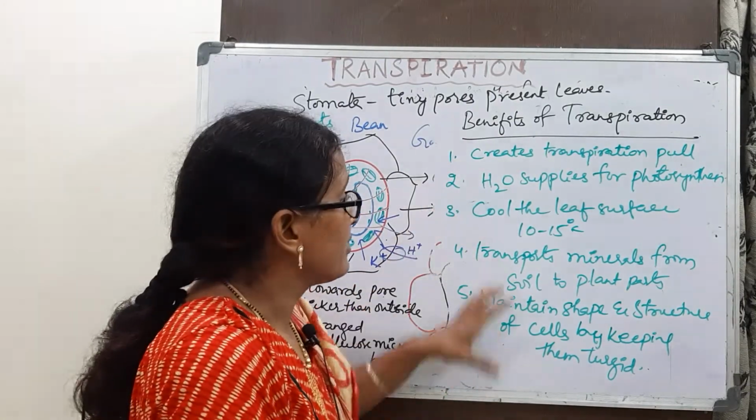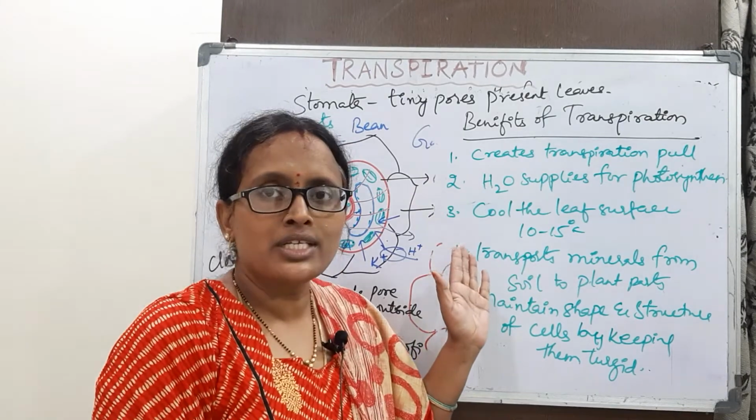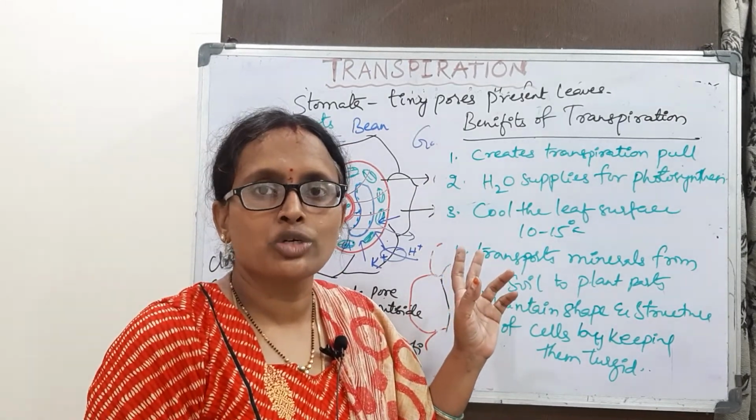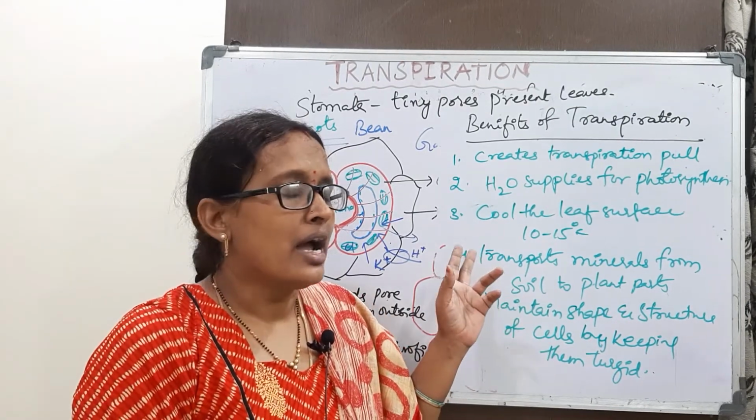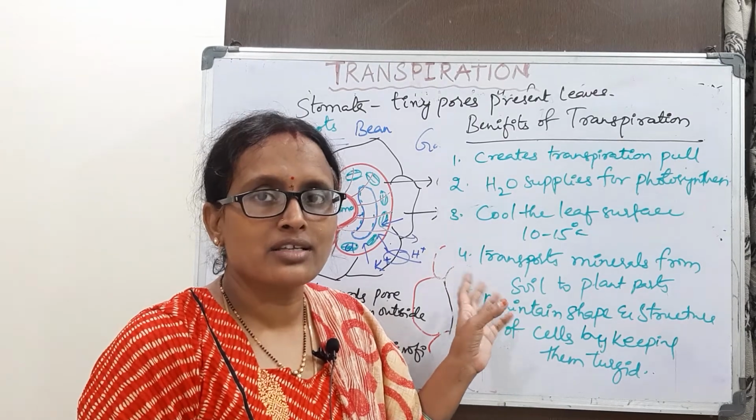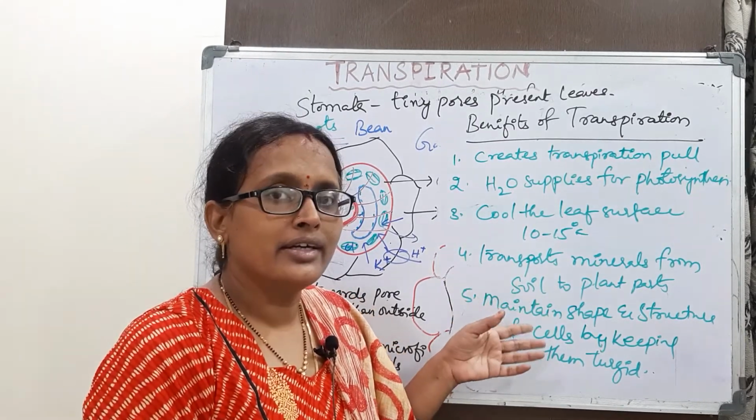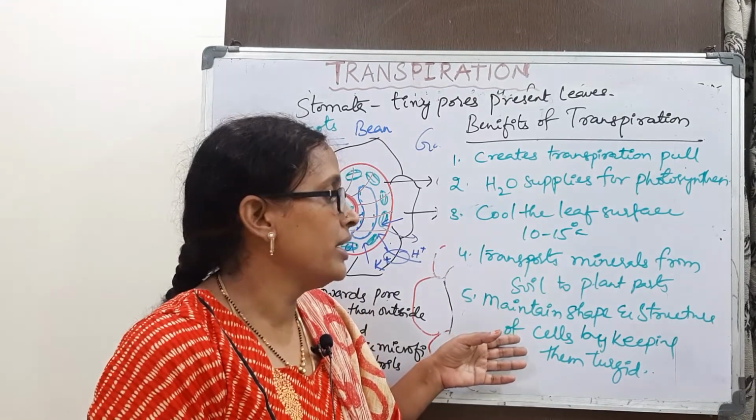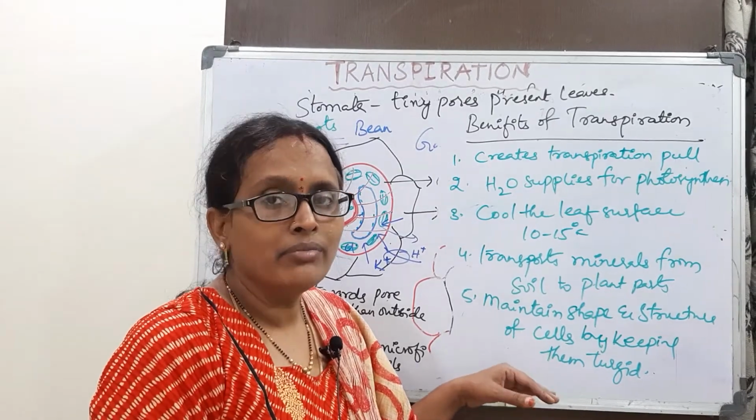So these are the benefits of transpiration. One, it helps create the transpiration pull. It supplies water for photosynthesis, it cools the leaf surface, it supplies minerals for the plant, and it also helps maintain the shape of the cells by making them turgid.